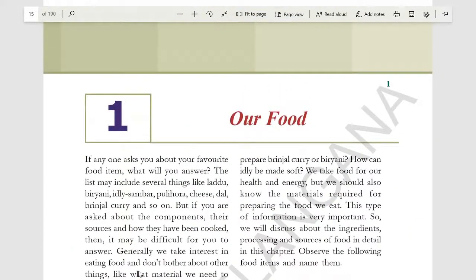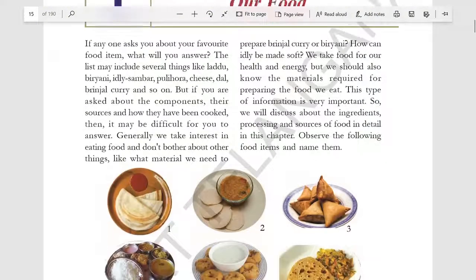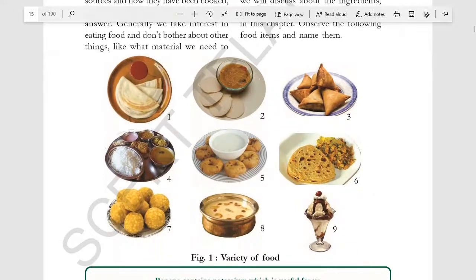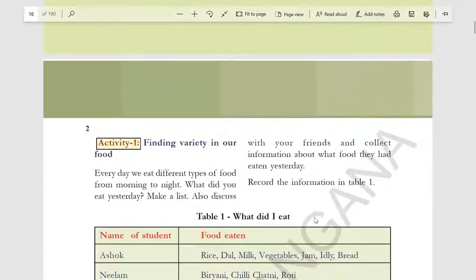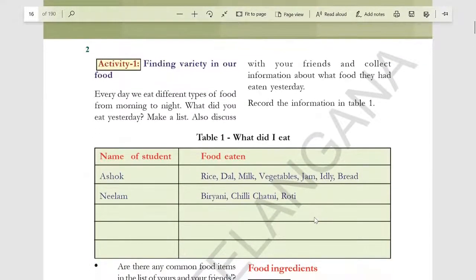Okay, so food is a basic need for all living organisms, which is needed for growth, development, energy and to be alive. So these are the different types of foods. You can see the picture. This is what we take as breakfast, and samosa is a snack, and it's a food. Meal food, vada, chapati, dessert, laddu, this is kheer and this is ice cream. So we have a wide variety of foods. So, finding variety in our foods. Why do we eat different types of foods? Why do we need food?